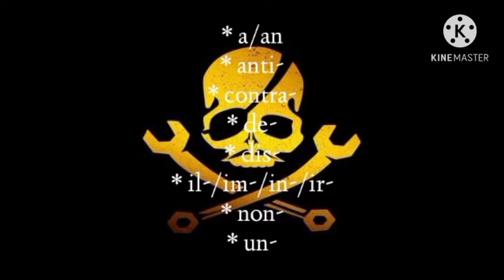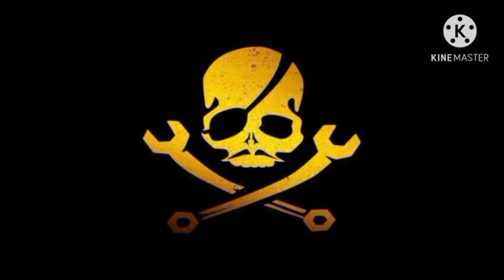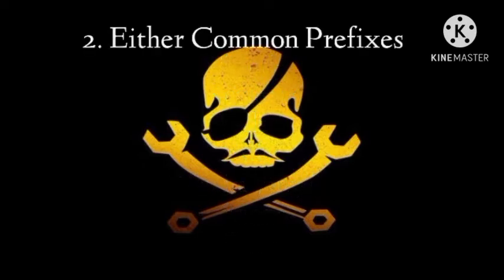And next is il, im, in, or ir, meaning not or without. Examples: illegal. And then non, meaning not or without. Examples: non-existence, non-fiction. And next is un, meaning not or opposite. Examples: unresponsive. And number 2, other common prefixes.